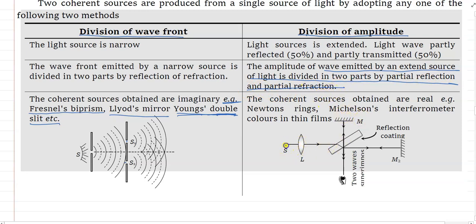Here, if I take one source, this is a Michelson interferometer. This is a partially reflecting mirror, a partially reflecting surface. When a light ray is incident on it, it is partially reflected and partially refracted. Then the partially refracted ray is reflected from M2, and the partially reflected ray is reflected from M1. The rays reflected from M1 and M2 form two sources, S1 and S2. This is called division of amplitude.